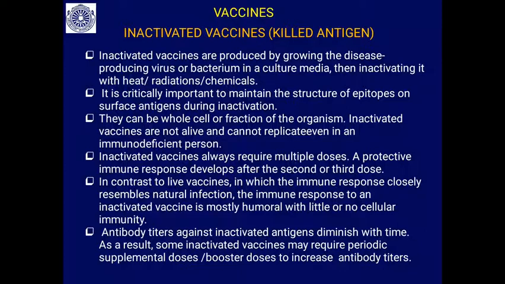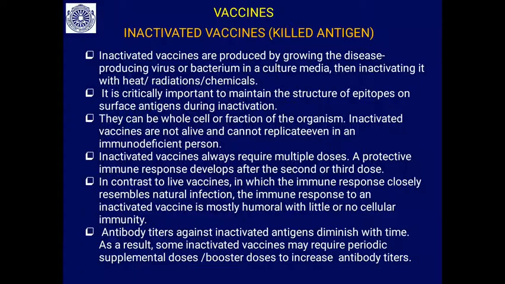It is critically important to maintain the structural epitopes. So when it is exposed to heat, the protein epitope or antigenic epitope should not be damaged, should not be denatured. That care should be given. Otherwise, the vaccine won't work. So they can be whole cell or a fraction of the organism. Inactivated vaccines are not alive and cannot replicate in the host, even in an immunodeficient person. So it cannot replicate, it can only bring immunity because it is heat killed.